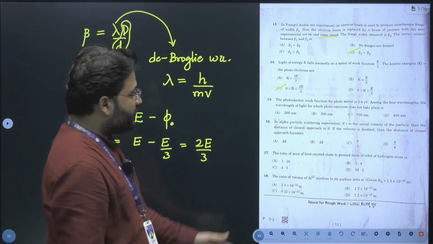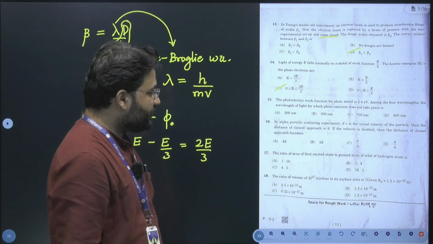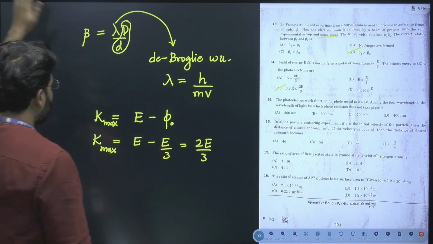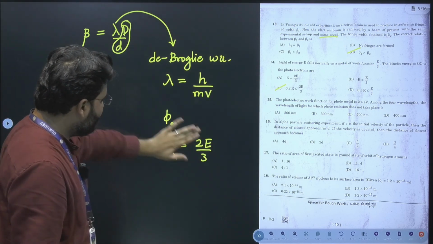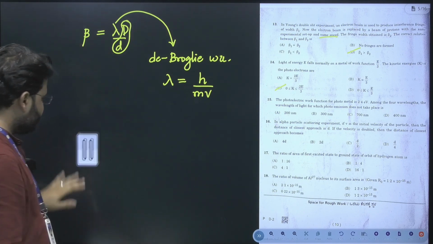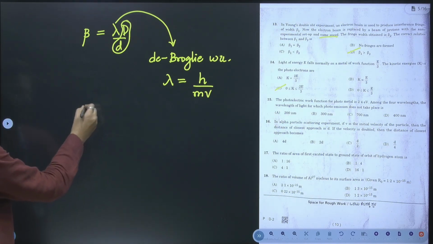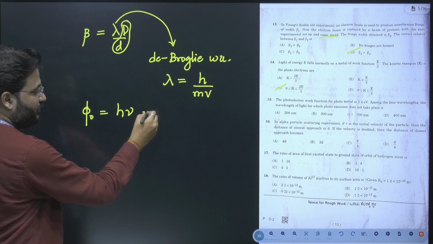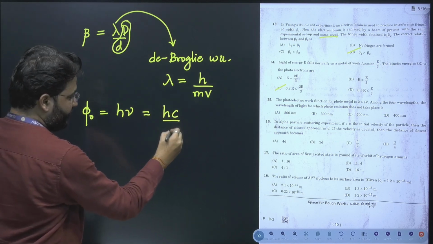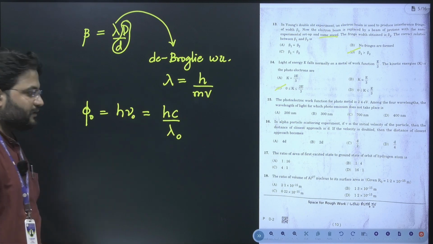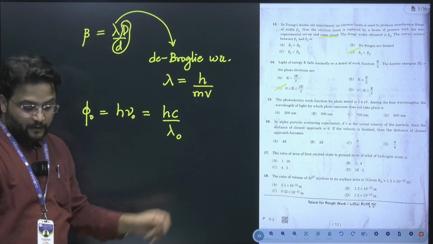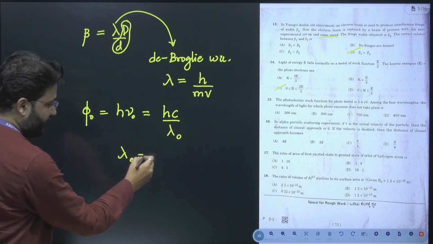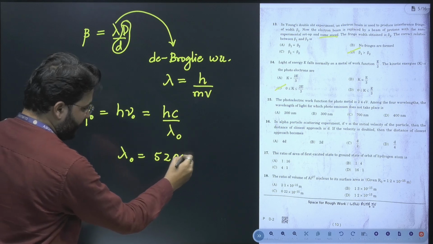Yes, let's move to the next one. The next question is once again from dual nature of radiation and matter, and it's just a substitution question, substituting and getting the value of the answer. I am going to take the formula of work function, phi naught is equal to h nu. Since they are talking about wavelength, I will convert it to wavelength: hc divided by lambda, and this becomes lambda naught, the threshold wavelength. Once you calculate that, your value of lambda naught comes out to be somewhere around 5200 angstroms.